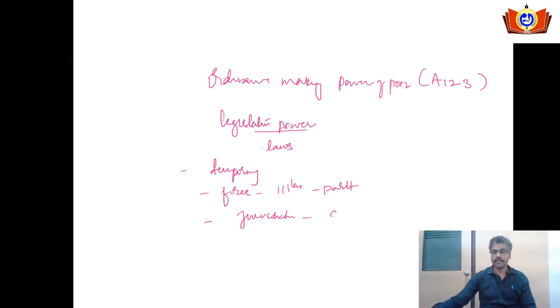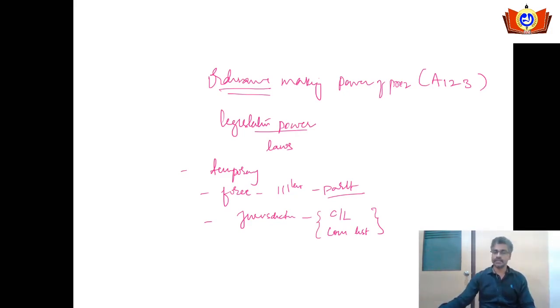Parliament can make laws on the subjects enumerated in the central list and the concurrent list of the 7th schedule. On these subject matters parliament can make laws, and in a similar fashion, the president can issue ordinances on subjects enumerated in the central list and the concurrent list.